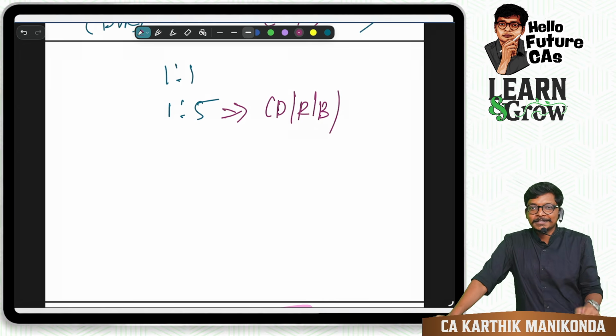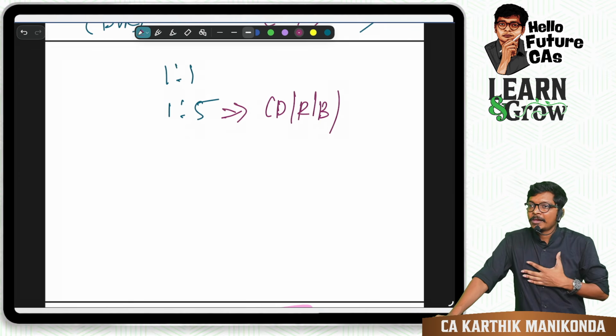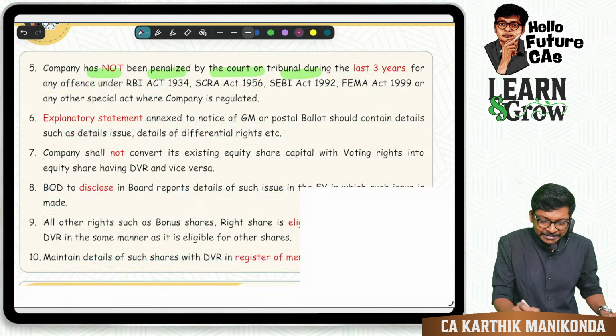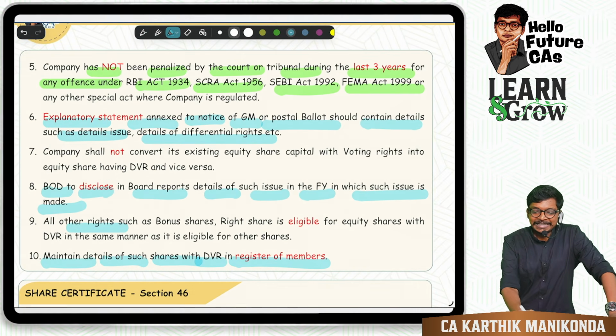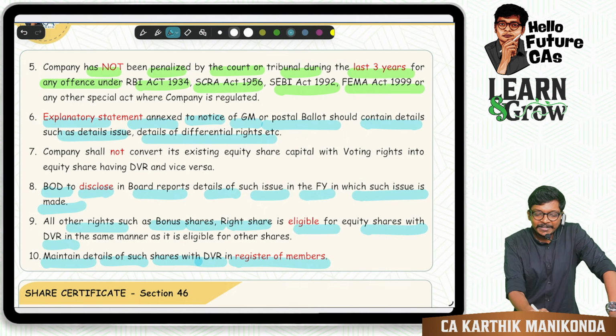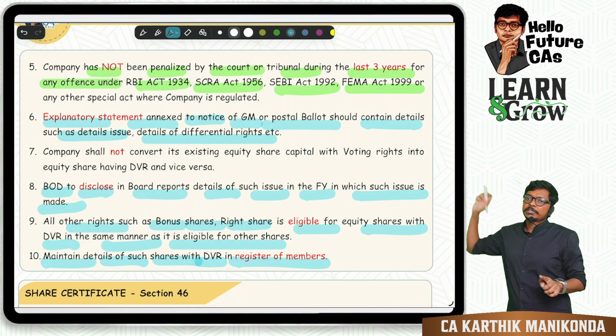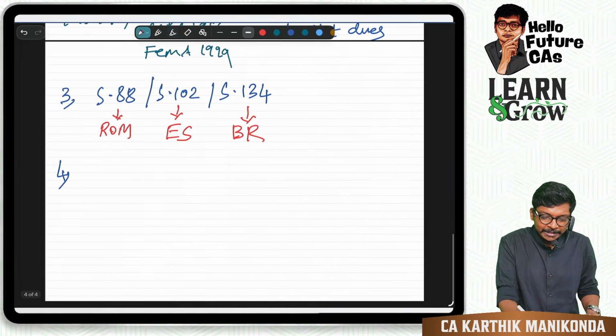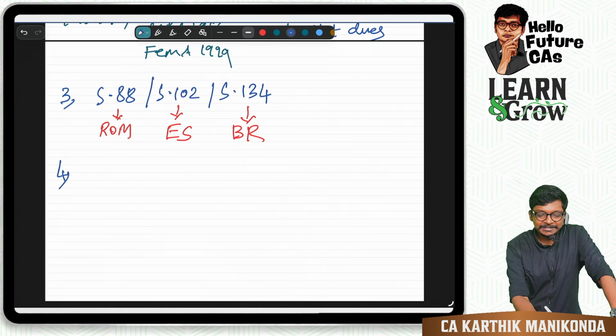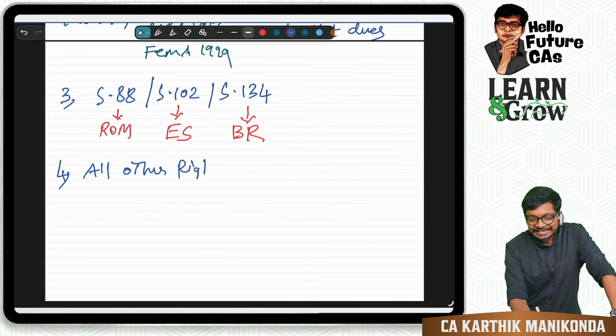Will you agree, guys? What will you do? Correct? You won't agree. So the provision says, listen, all other rights such as bonus and share rights are eligible for equity shares with DVRs in the same manner as they are applicable for other shares. Are you getting it, guys? So how will I write that point here, sir? I will write it as all other rights are the same.